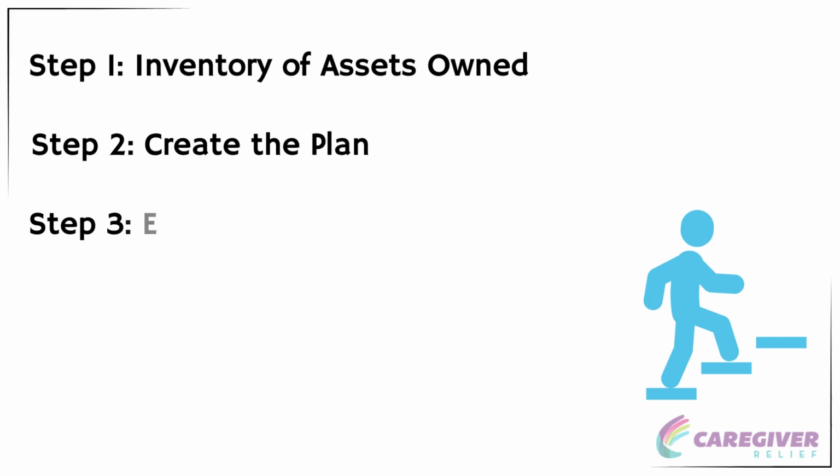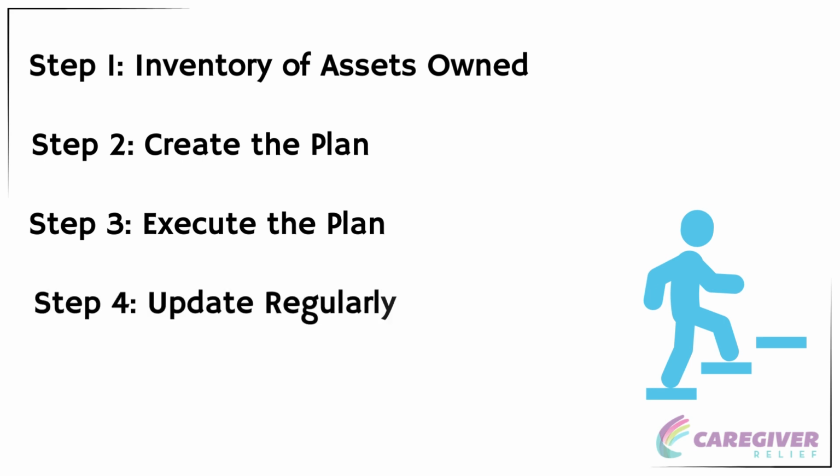Step 3. Execute the plan. This involves signing legal documents and, if necessary, altering ownership of certain assets. For those with minor children, it's essential to designate guardians and make arrangements for their care. Step 4. Update regularly. An estate plan is an ongoing process.